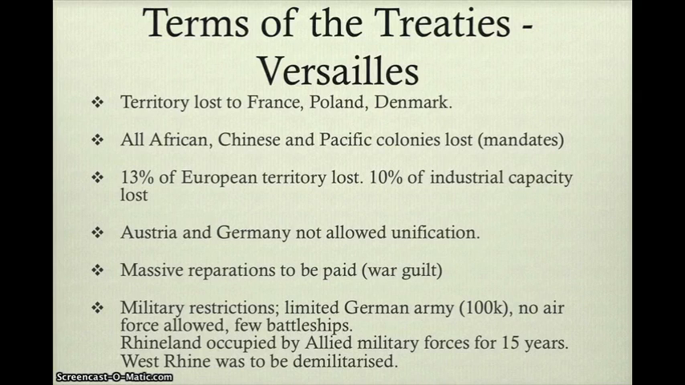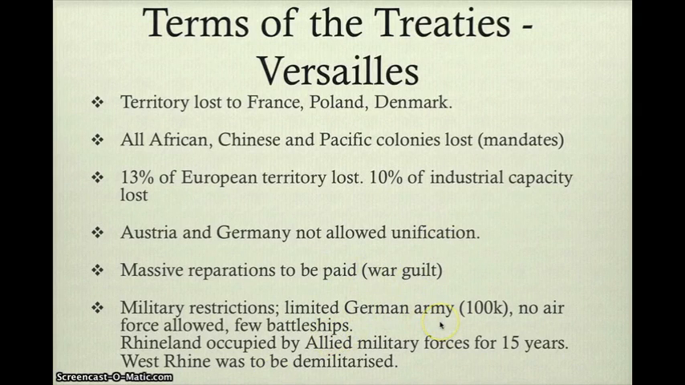Also, Austria and Germany were forbidden unification, despite many Austrians and Germans in fact wanting this, so kind of against the self-determination principle. Also, Germany had to accept the war guilt, meaning that they accept that they caused the war, and thus they had to pay massive reparations to France and Great Britain, as well as other countries. Finally, there were huge military restrictions imposed on the Germans.